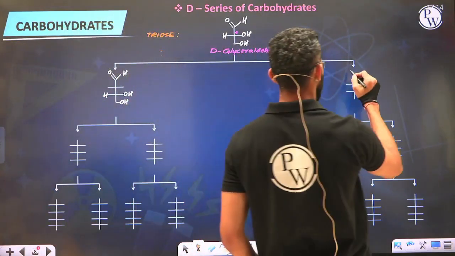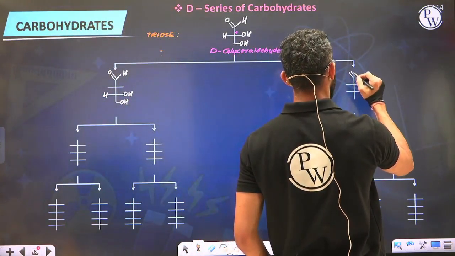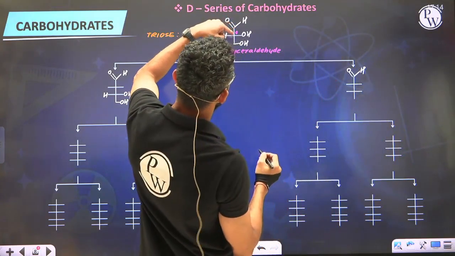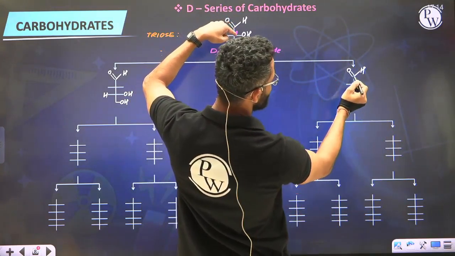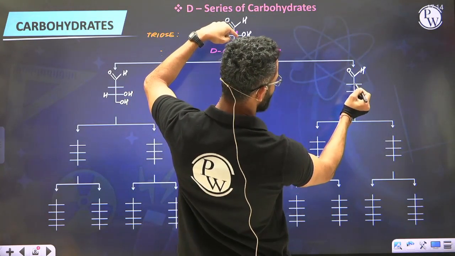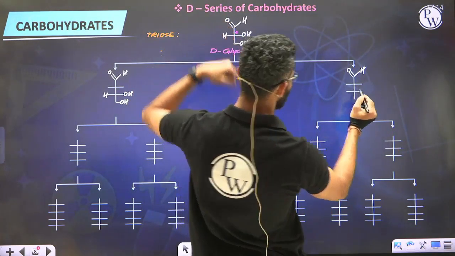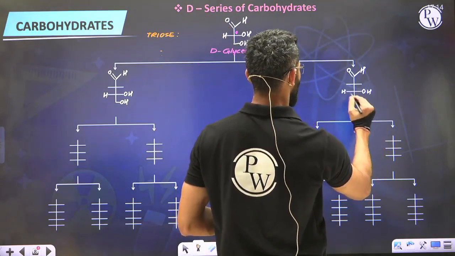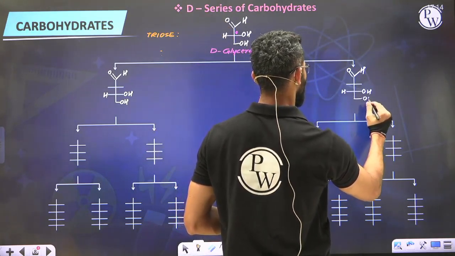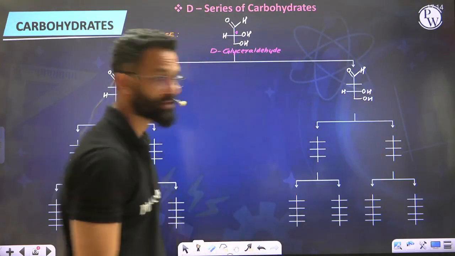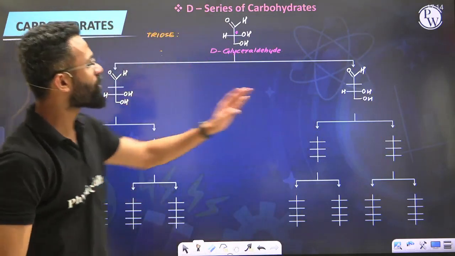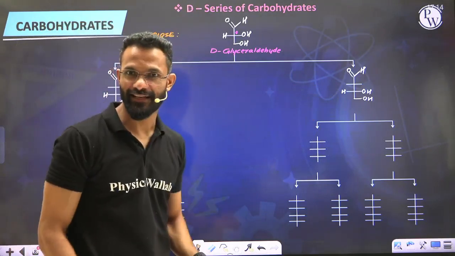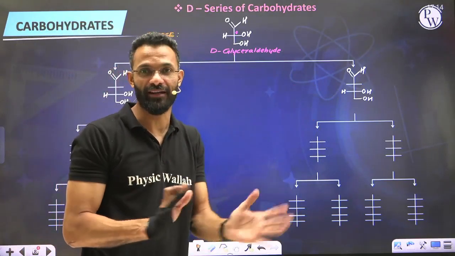The other one is also going to remain like that. The first carbon is aldehyde, which is this. Now the new carbon is added just below the aldehyde. So this is the new carbon. After that the 2 carbons are exactly the same as you see here, meaning OH to the right and CH2OH at the bottom carbon. Okay. So we have got 2 compounds derived from the parent, that is D-glyceraldehyde, structurally, okay, not chemically.